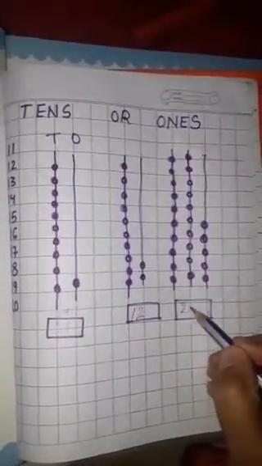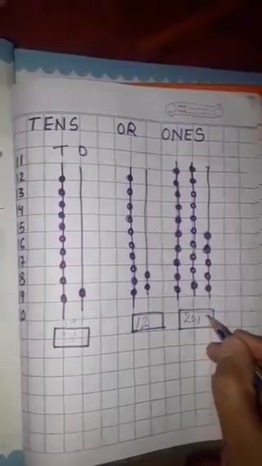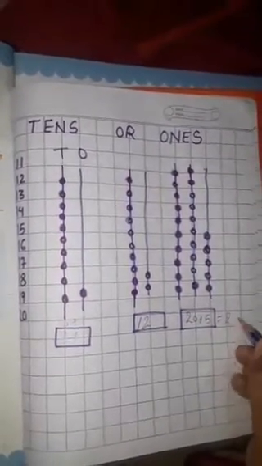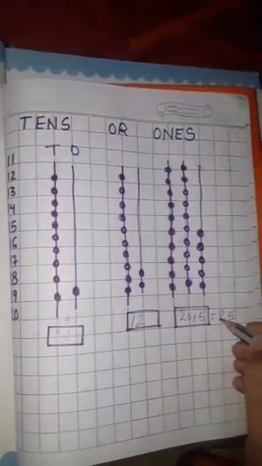10 and 10, 20, plus 1 2 3 4 5, 5 is equal to 25. So 5 will come in the ones place and 2, meaning 20, will come in the tens place.